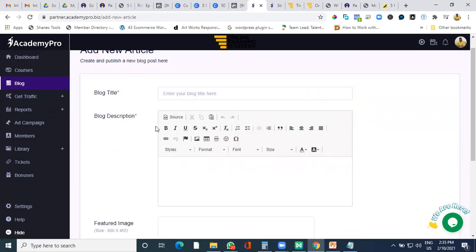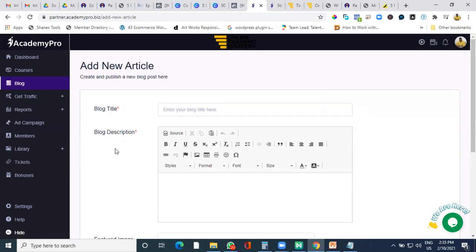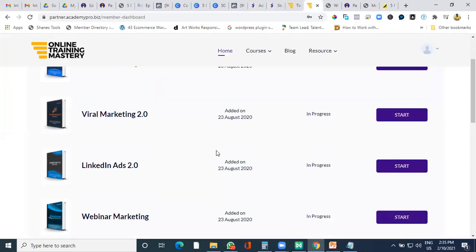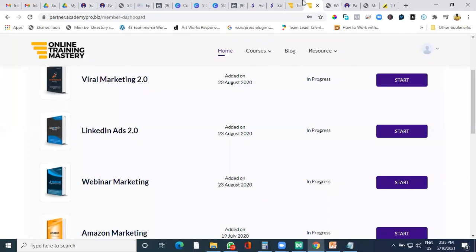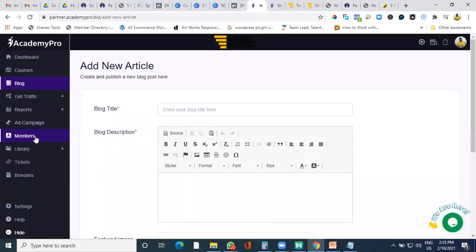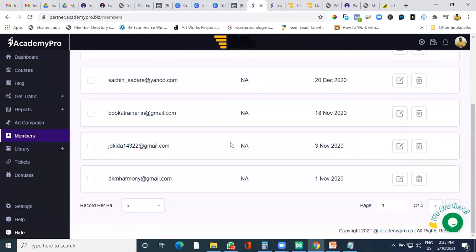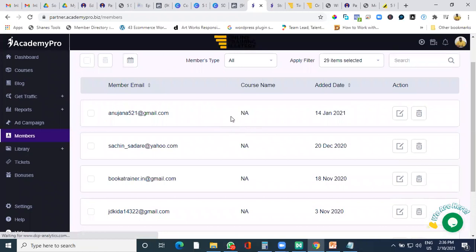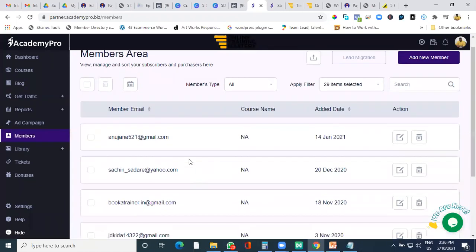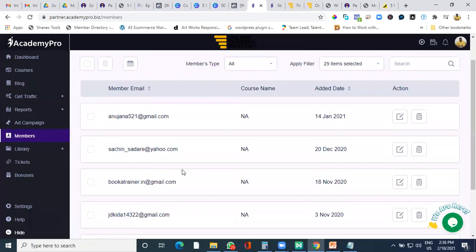Blogs and courses, you can add unlimited. You can add as many students as you want. There's no limit for students whom you are adding. While we started up, I showed you if you log in, your students are going to see your course like this. Your students, those who have not purchased your courses, they come to you as leads. In the members area, you can see the IDs and the NA which is written are all students who have not purchased the course, but they have logged in just to see your website and we have captured their lead.